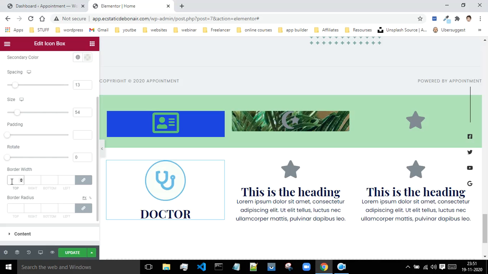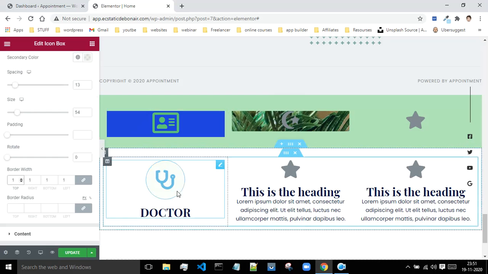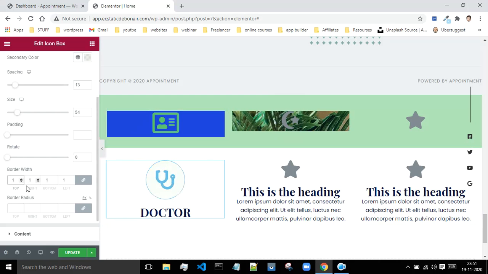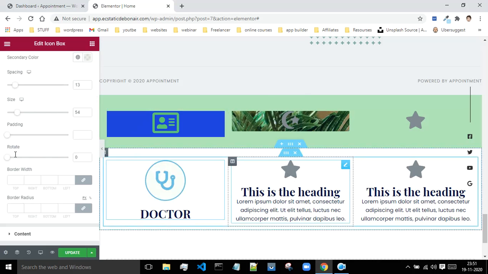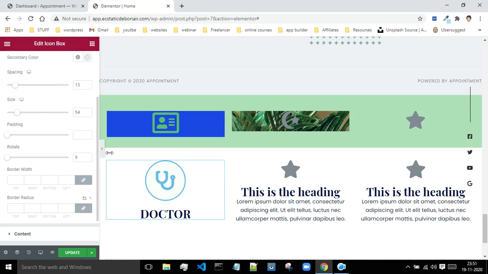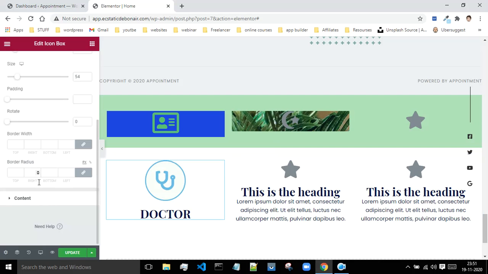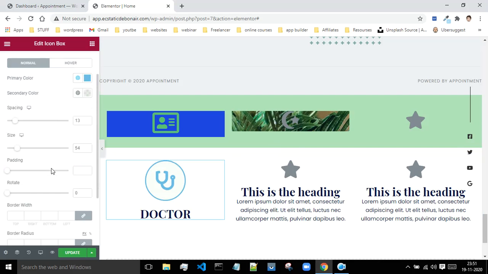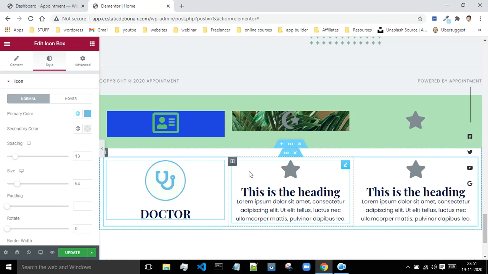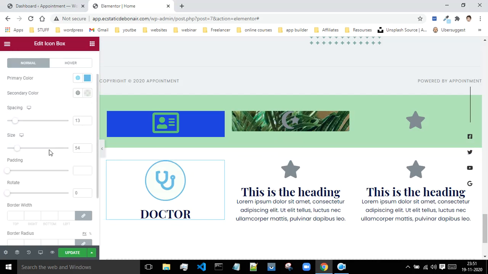Now if I want, I can give a border to this entire stuff. As of now, I'm not in need of it, so I will just remove it. The border will not look good, and somewhere this border option is enabled. Border. Okay, so let it be.